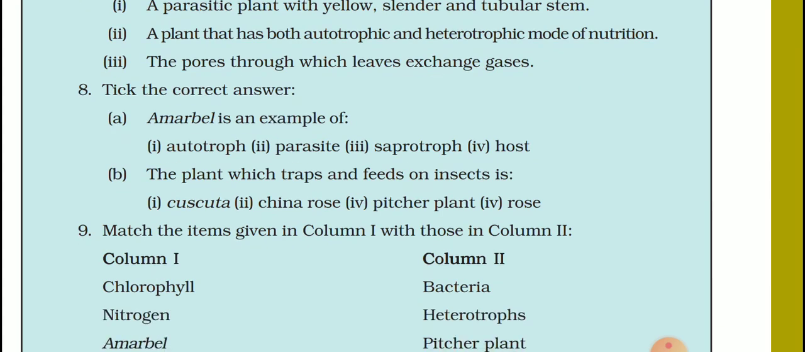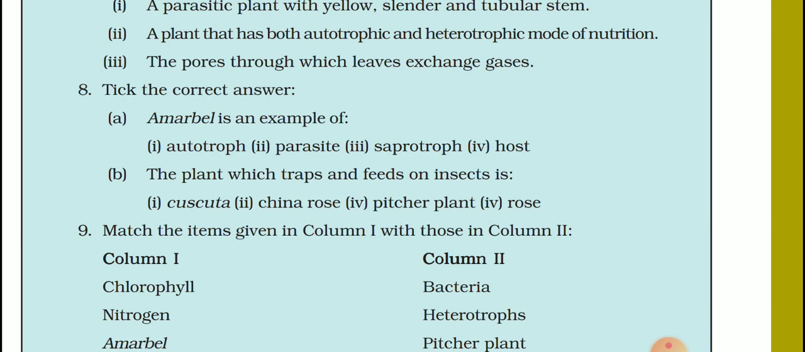Now the 8th question, choose the correct answer. Amarbel is an example of dash: autotroph, parasite, saprotroph and host. The correct answer is parasite. Amarbel is an example of parasite because it lives on other plants to take their food.